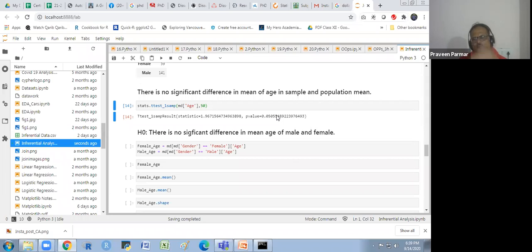Here it is the reverse of that thing, the reverse of the t value or the chi-square value. If we are using the p value, then it will be just the opposite. If it is greater than 0.05, then it is accepted. Less than 0.05, then it is rejected. So it has been accepted. So there is no significant difference in the mean of age in the sample and population.